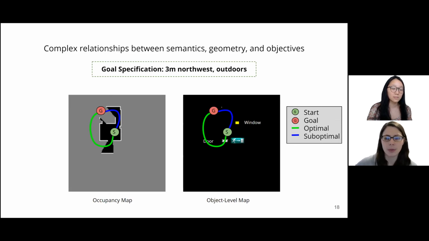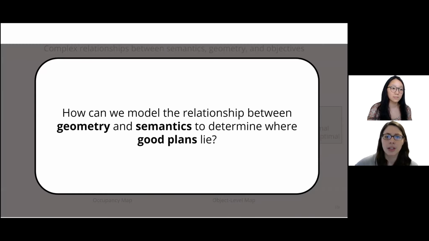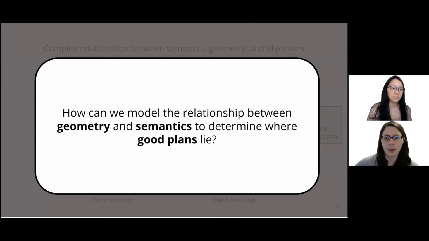An agent must quickly identify and choose between complex navigation behaviors when planning. We know we want to use semantic information to inform navigation, but it's not clear how to define all possible agent-object interactions. So the question that we are faced with in this work is, how can we model the complex relationship between geometry and semantics to determine where good plans lie?